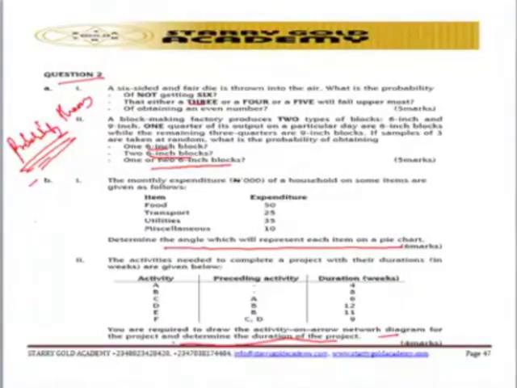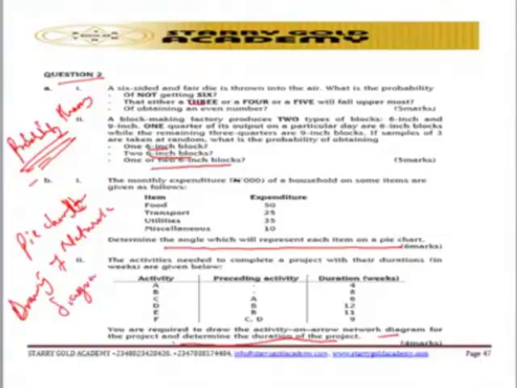So question number 1B was testing candidates on the angles of a pie chart from given data and drawing of a network diagram from a given project.